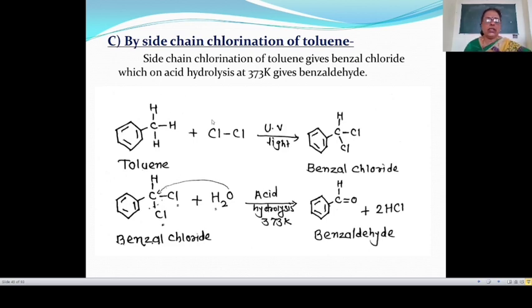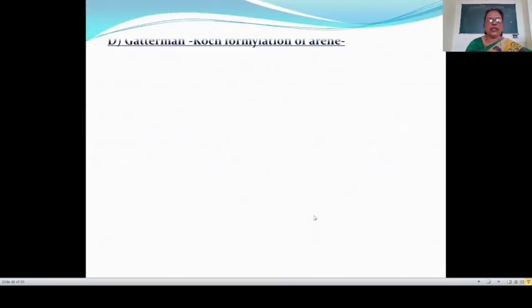Means in this side chain chlorination, the hydrogen atom of this toluene is replaced by chlorine, therefore this is known as chlorination, and this toluene on chlorination in presence of ultraviolet light gives benzyl chloride, and this benzyl chloride on acid hydrolysis at about 373 Kelvin temperature gives benzaldehyde. Then see the next reaction, that is